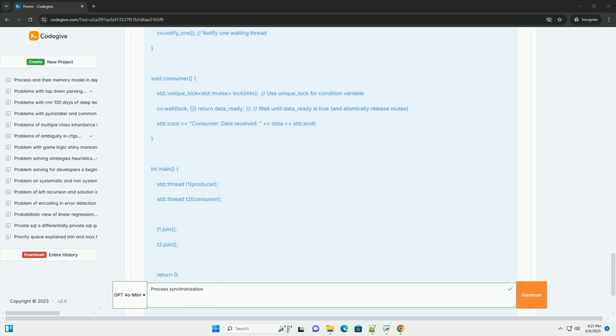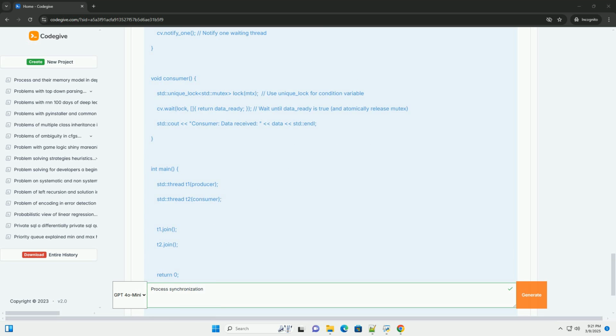notify_all wakes up all threads that are waiting on the condition variable. C++ example using std::condition_variable. Explanation: std::condition_variable cv declares a condition variable.